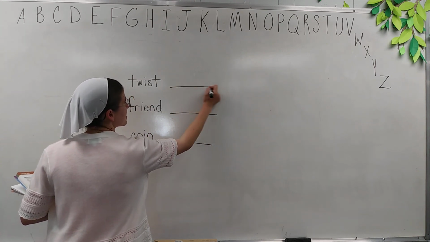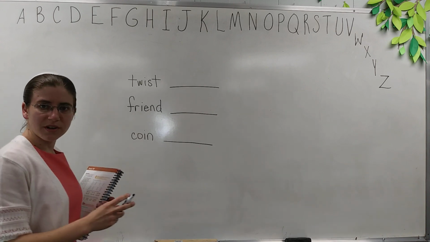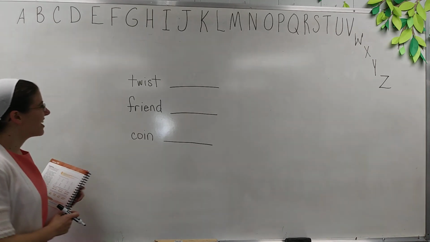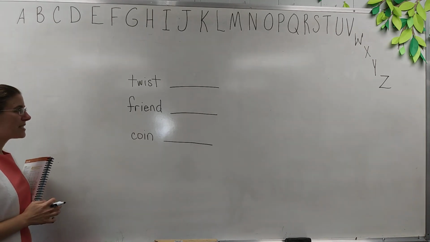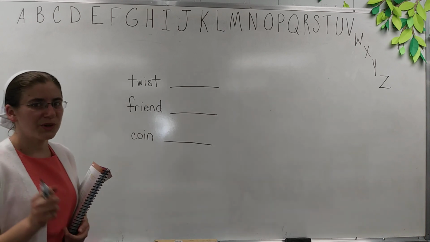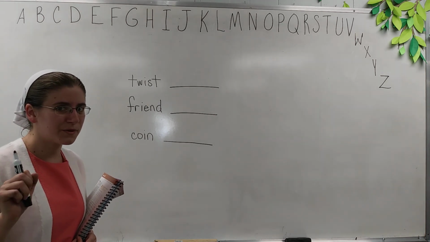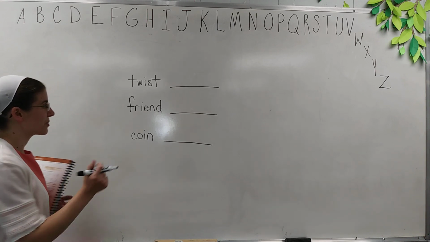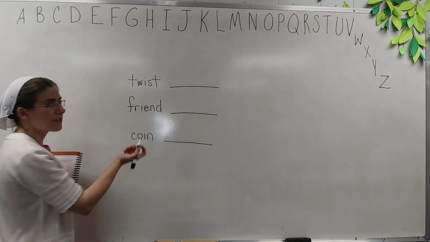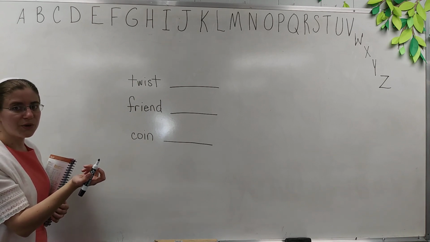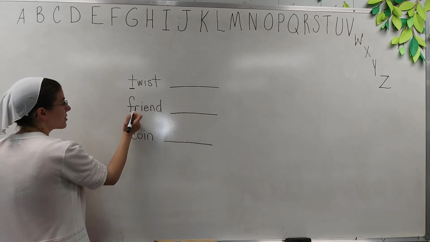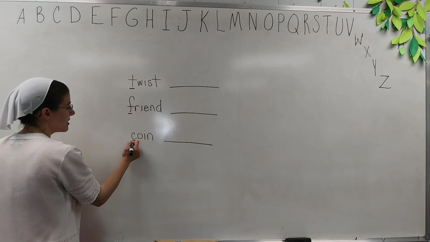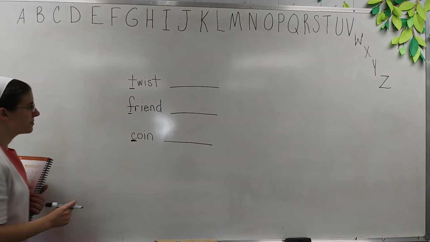Y'all might learn to read some new fun words doing this. Okay, so we have twist, friend, and coin. So we're going to look at which letter of those words to put them in ABC order. The first letter of the words, okay? So the first letter, and if it helps you in your book, you can underline the first letter or you can circle it. I'm going to underline them.